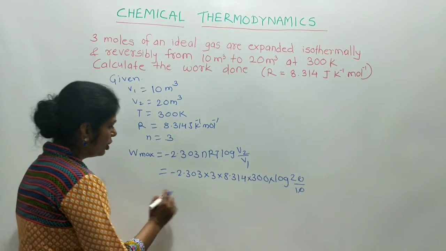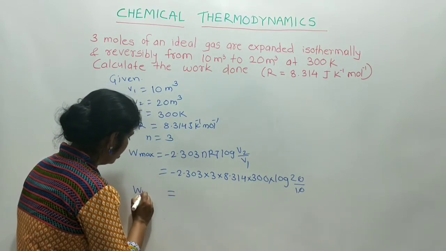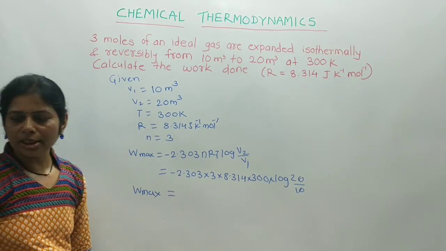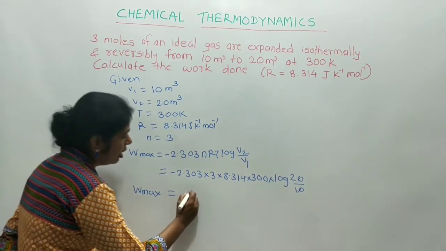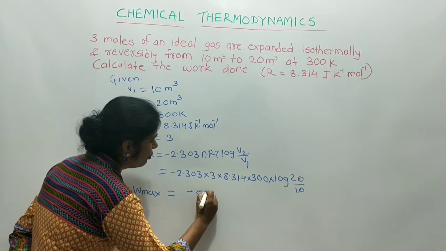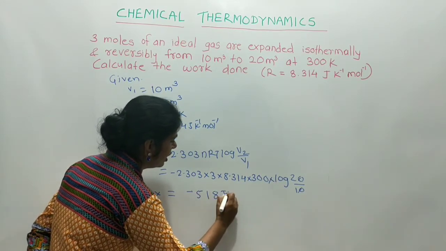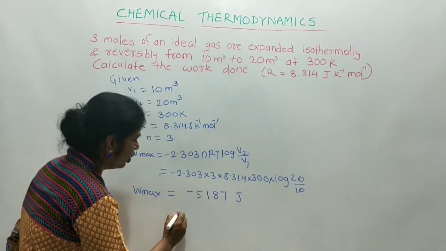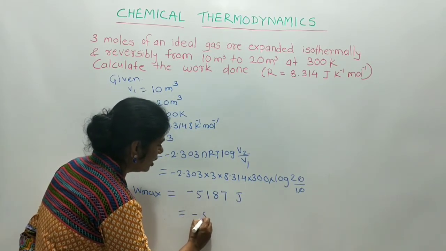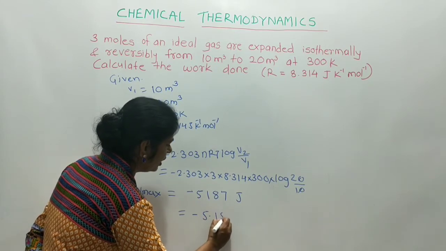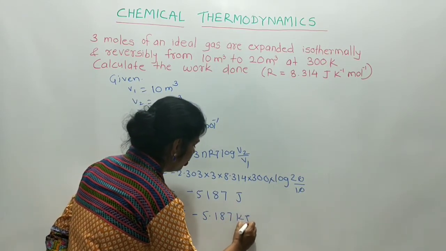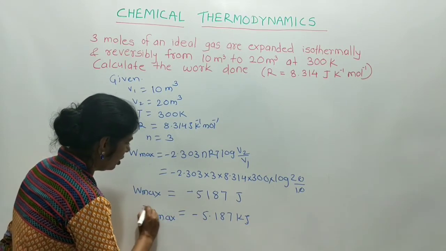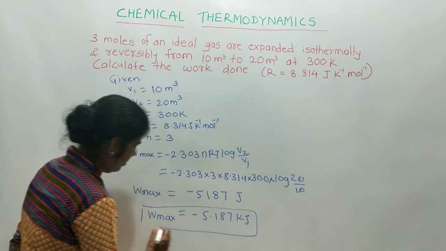Now when we solve all these multiplications, we get the final answer. It is about minus 5187 joule, which is equal to minus 5.187 kilojoule. Now this is the final answer of our problem.